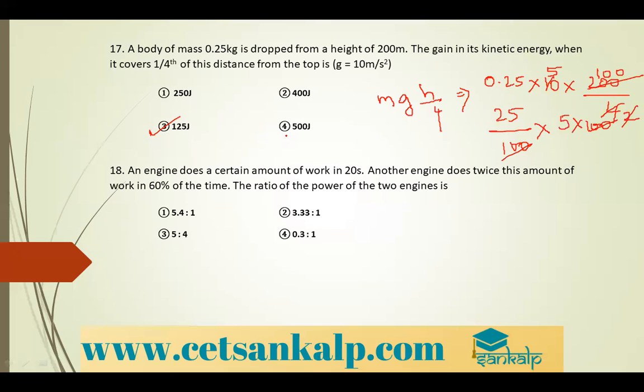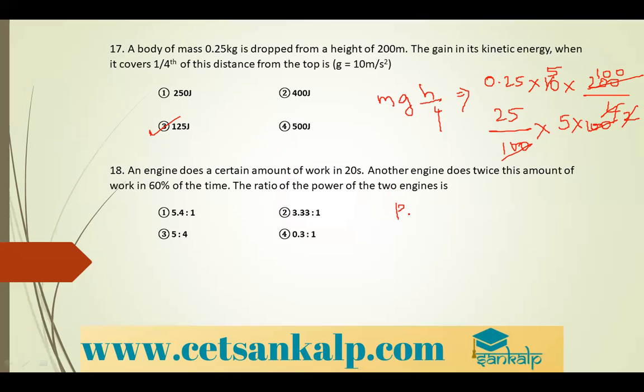An engine does a certain amount of work in 20 seconds. Another engine does twice this amount of work in 60% of this time. The ratio of power of the two engines is. So you have the formula. Okay, we have to take the ratio.